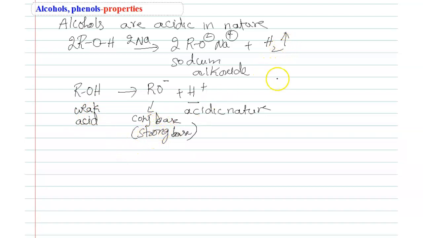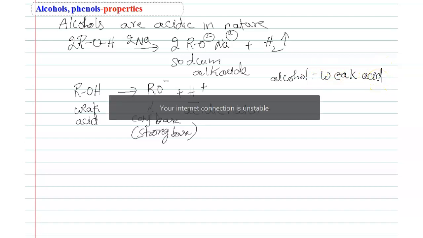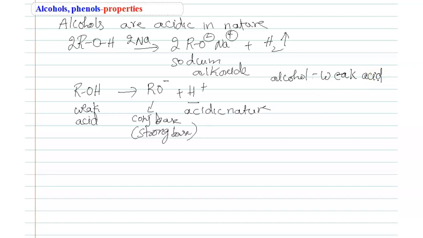So because alcohols are weak acids, those conjugate bases are very strong.